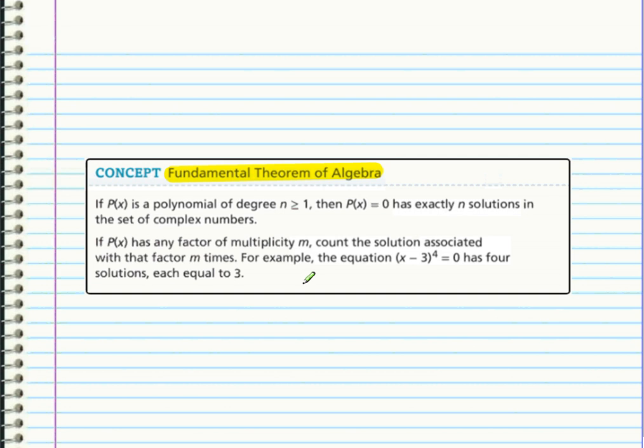If I tell you that you have a 4th degree polynomial, that means you can have 4 solutions. If you have a 5th degree polynomial, you have 5 solutions. That's all this says. If p of x has any factor of multiplicity n, count the solution associated with that factor n times. We studied this last class. For example, the equation x minus 3 to the 4th equals 0 has 4 solutions, and each of them is 3. Let's use this a little bit. That makes more sense if we use it.